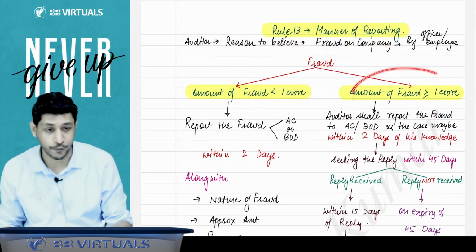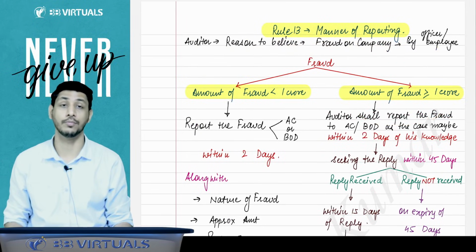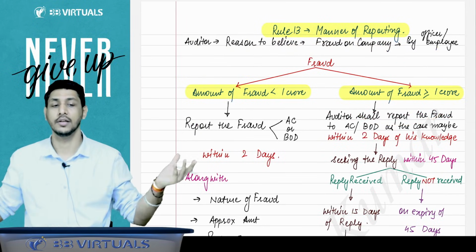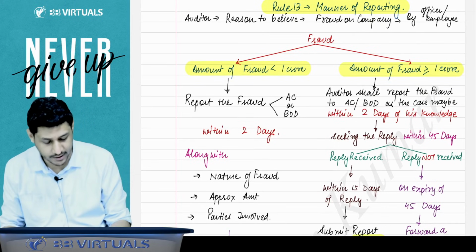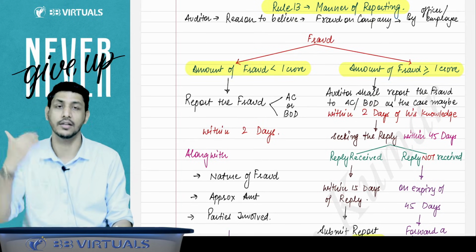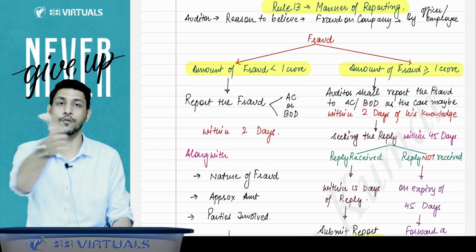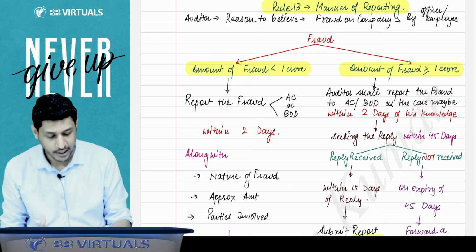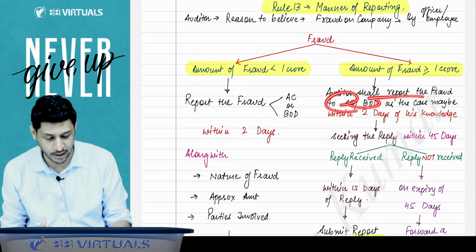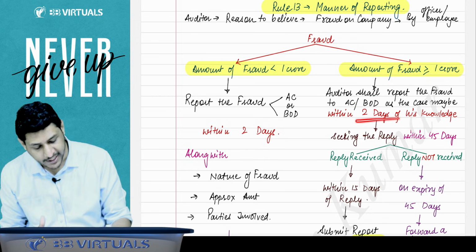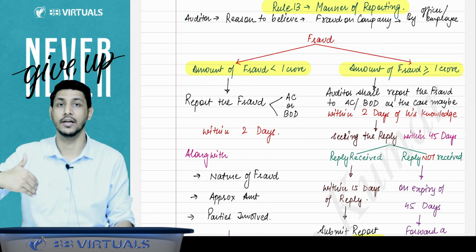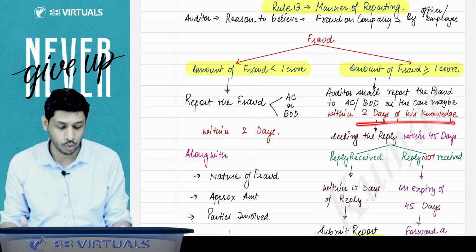But sir, if the fraud is of 1 crore or more, that is a big fraud. Now you have to ask the audit committee and board of directors to reply what kind of fraud is being done against the company. You have to ask within as early as possible, but not later than 2 days of your knowledge.